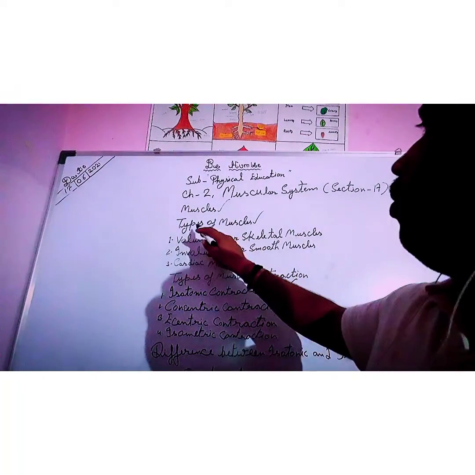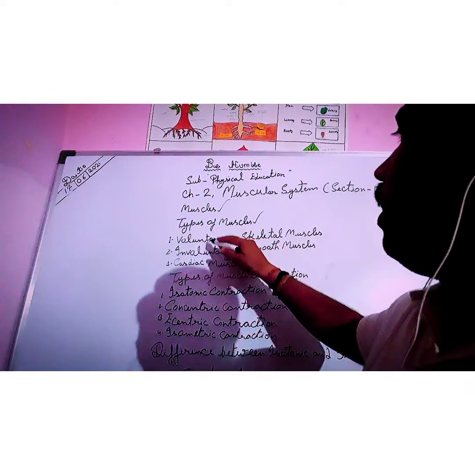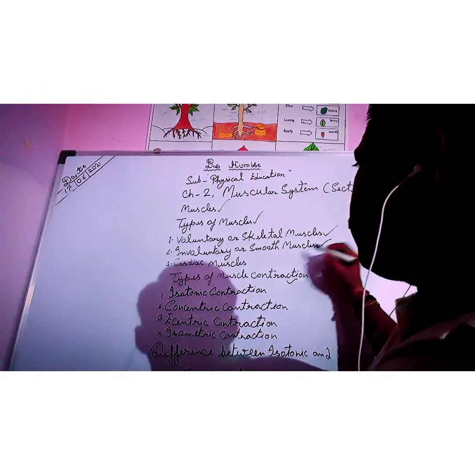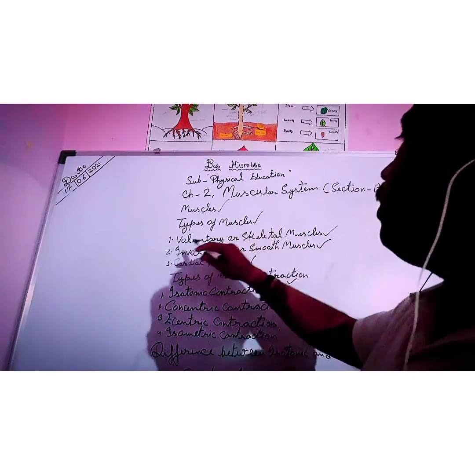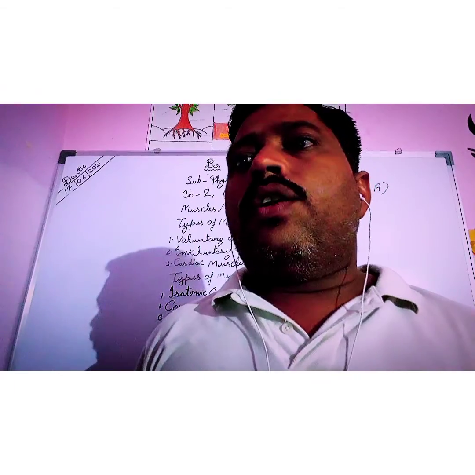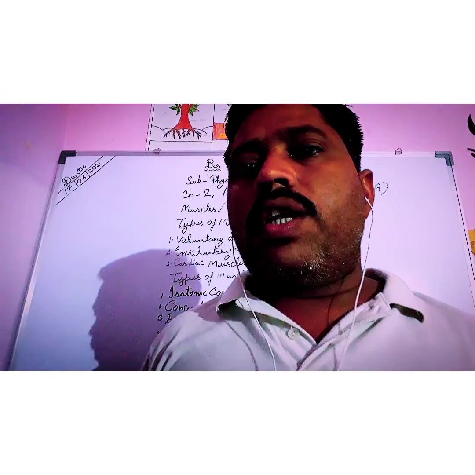So students, we know about types of muscles. Here are three types of muscles: voluntary muscles, involuntary or smooth muscles, and cardiac muscles. Firstly, we know about voluntary or skeletal muscles. These muscles are also called striped muscles.